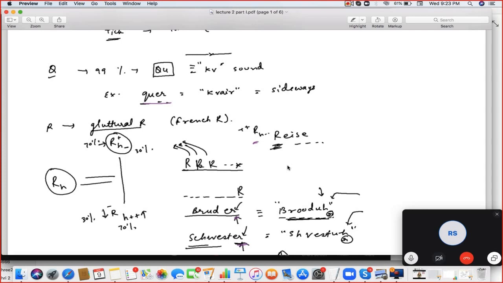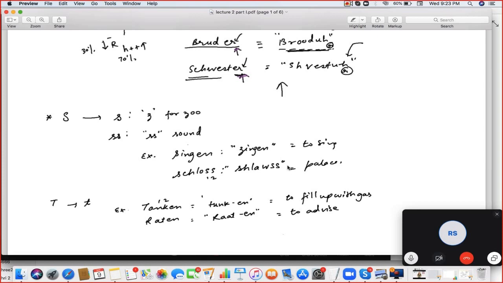Q is core sound. Queer. Square. QU is the queer sound. Example: square. R comes from the throat. So the word is Reiser.